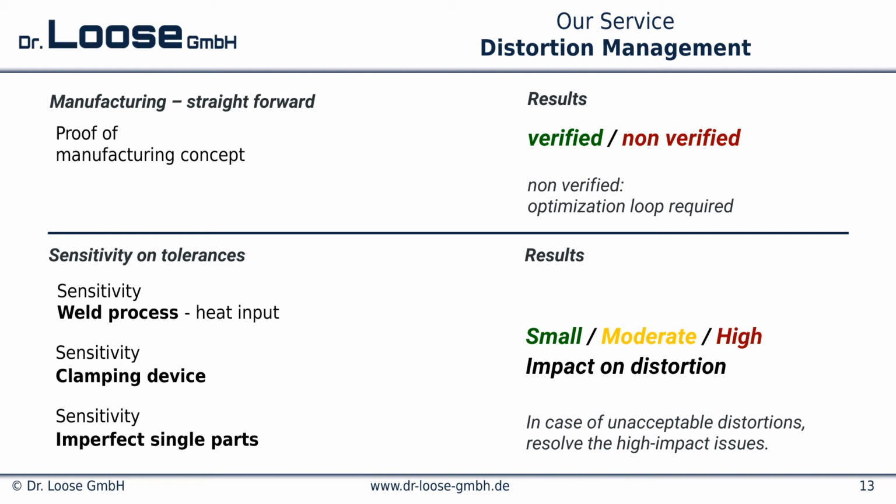The second task is the sensitivities on tolerances, which is the sensitivity of the welding process, the sensitivity from the clamp device, or the sensitivity from imperfect single parts or imperfect geometry. So the results are small, moderate or high impact on distortions. In case of unacceptable distortions, resolve the high impact issues.